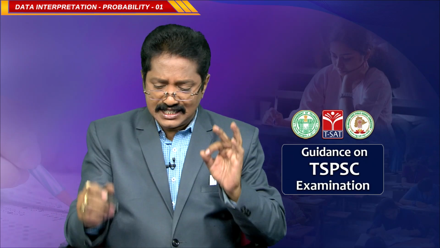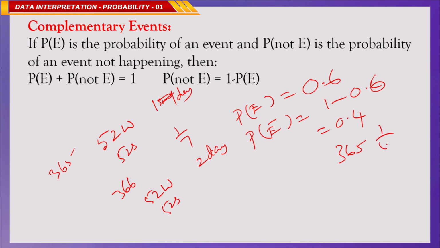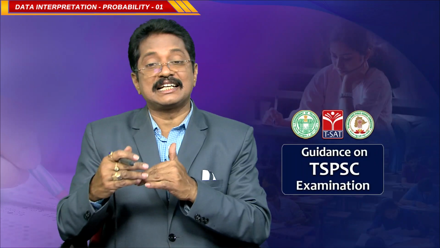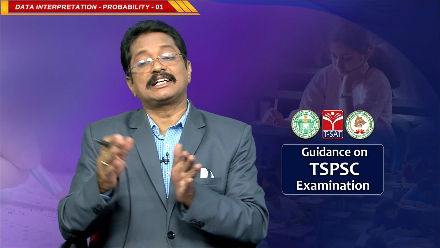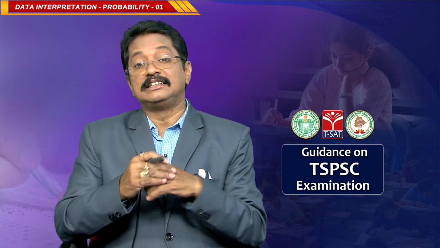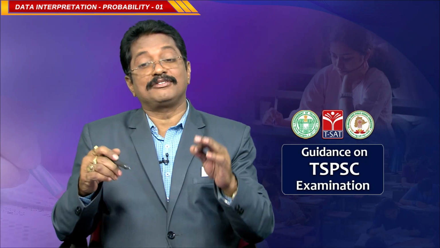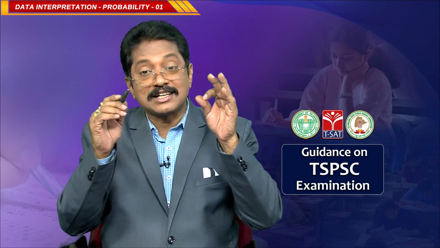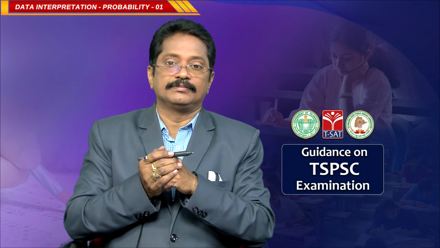Actually, a year is not exactly 365 days, it is 365 and 1 by 4 days. So, this 1 by 4, 1 by 4, 1 by 4 accumulates after 4 years as 1 day, that is 365 plus 1, 366 days. That is the reason a leap year has 366 days, and the extra day comes as 29th February. Okay. If 29th February of that leap year is also Sunday, this is a condition.